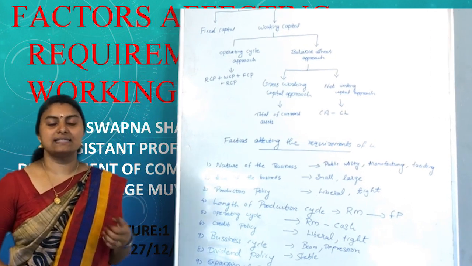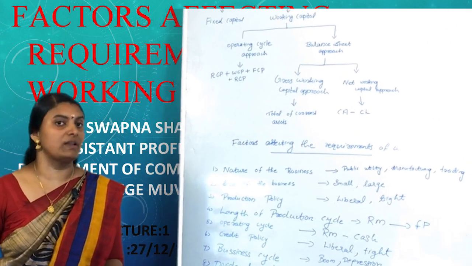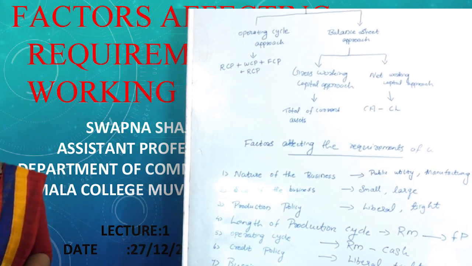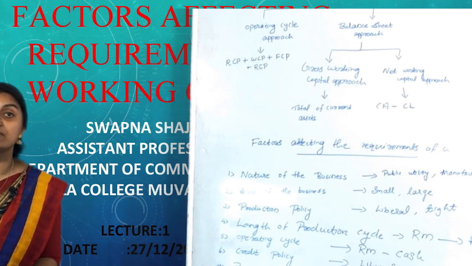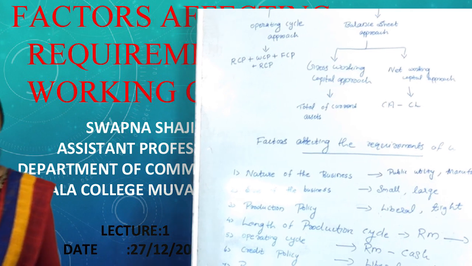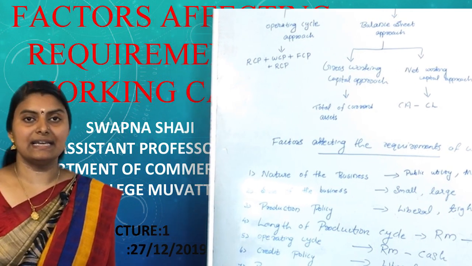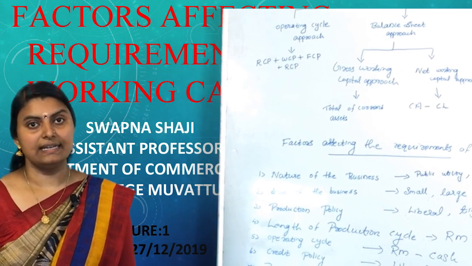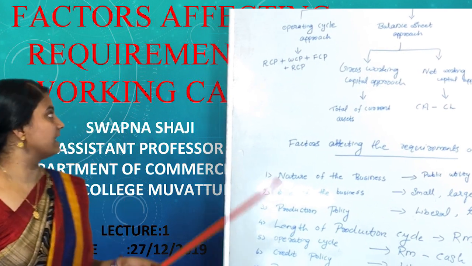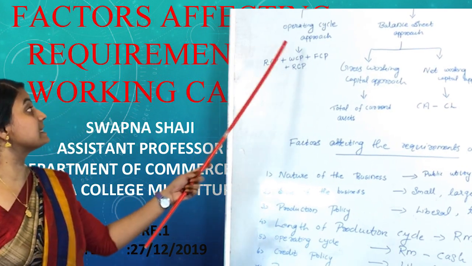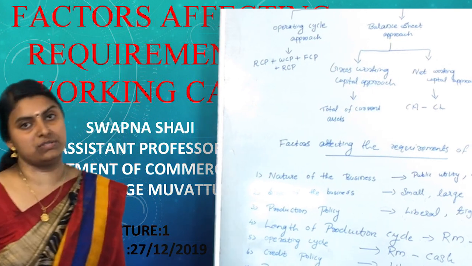Working capital is needed for the day-to-day operation of an organization. It is invested in the current assets such as cash, receivables, inventory, debtors, etc. The working capital is defined in different approaches. There are basically two approaches, that are operating cycle approach and balance sheet approach.